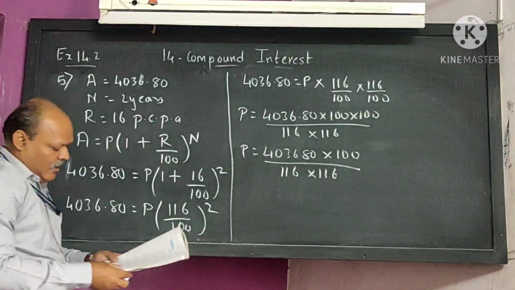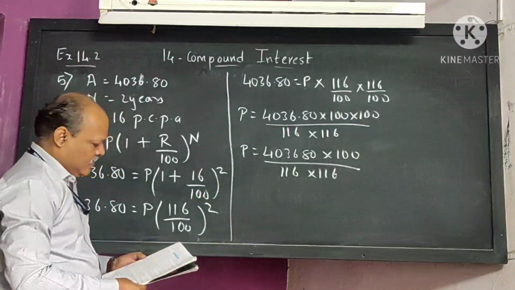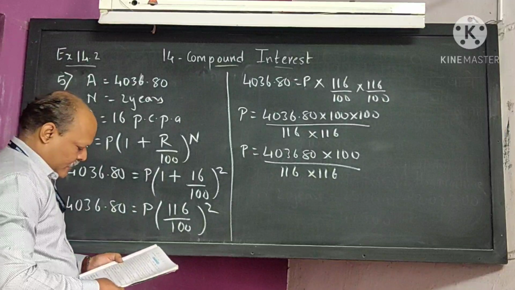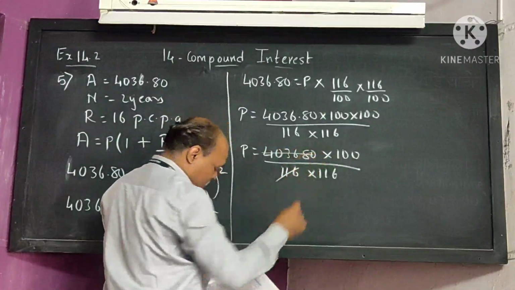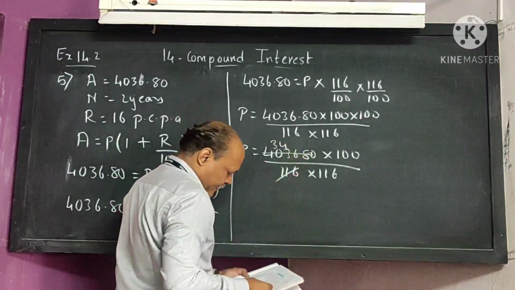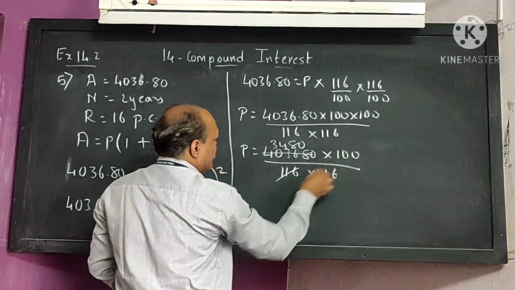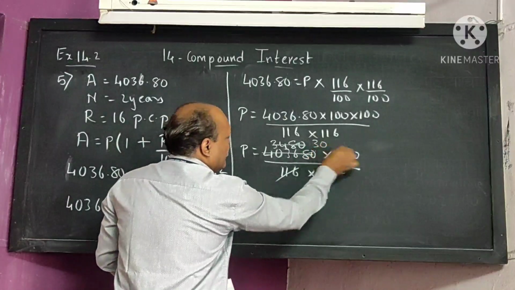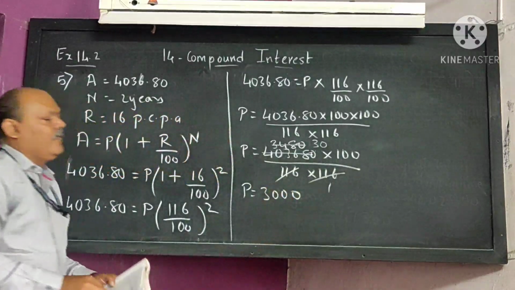Now the cancellation part. This will get cancelled. You will get 3480 into 100. Again we can cancel by this, 30 into 100. That means principal we are going to get 3000. I hope all of you understood it.